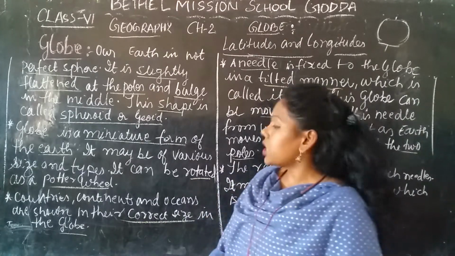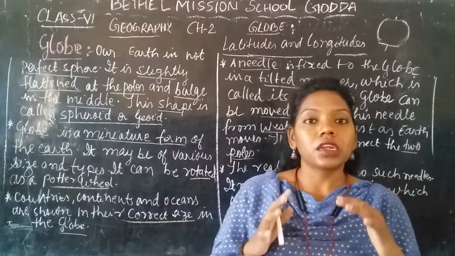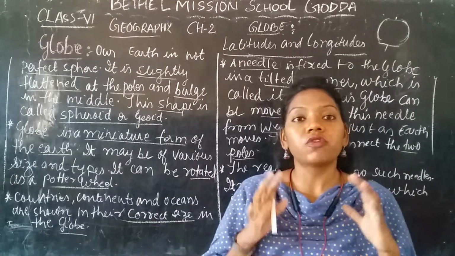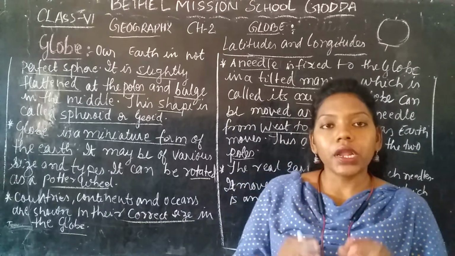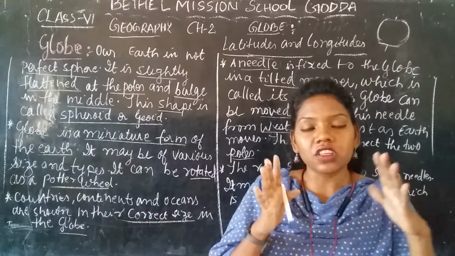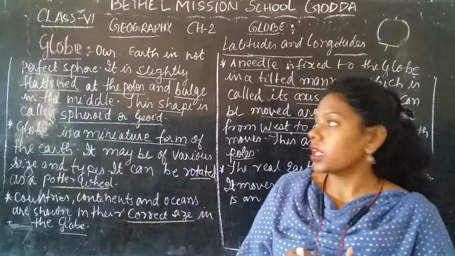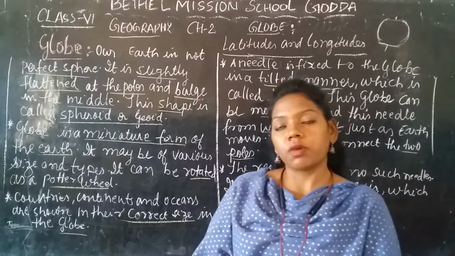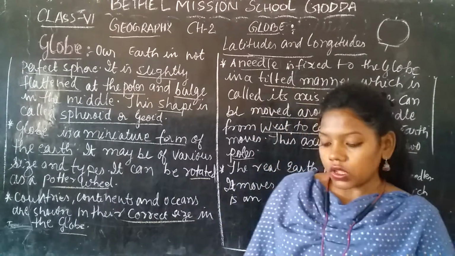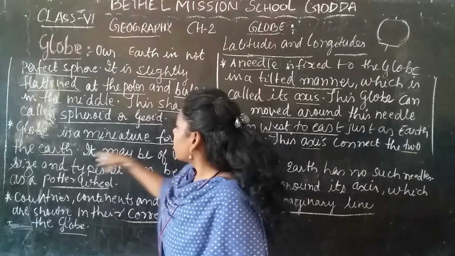So the Earth is not fully round like a ball, but it is flattened at the top and the bottom, and it bulges, or is round, in the middle. This is how the shape of the Earth is. This globe is a miniature form of the Earth.